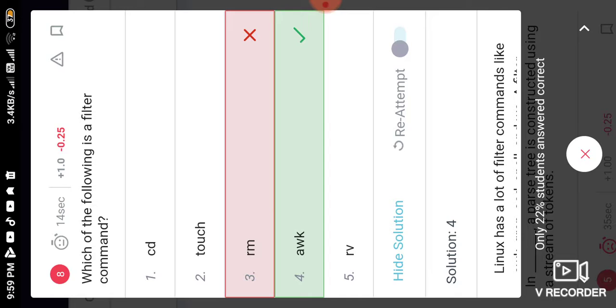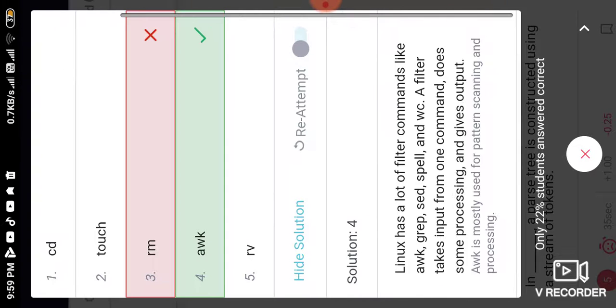Now next is: which of the following is a filter command? Here we use awk as a filter command in Linux. There is more than one filter command in Linux, like awk, grep, sed, spell, wc, all of which work as filter commands. A filter command takes input from one command and does some processing.